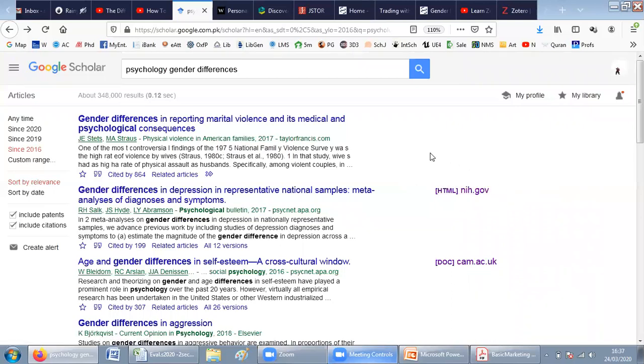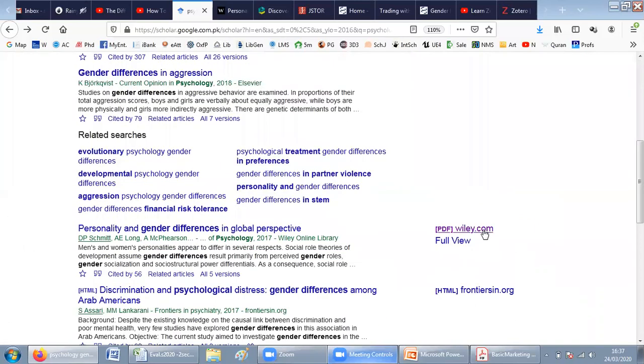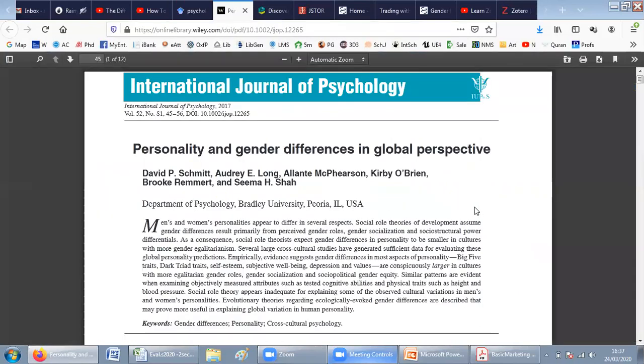An easy way to find those is that when you are on Google Scholar, like we are over here, you can see that some of the articles have a link given over here. Usually these links go directly to the full length article. For example, if I click on this link, I can access this article right over here from the International Journal of Psychology. So let us have a look at how a journal article looks.